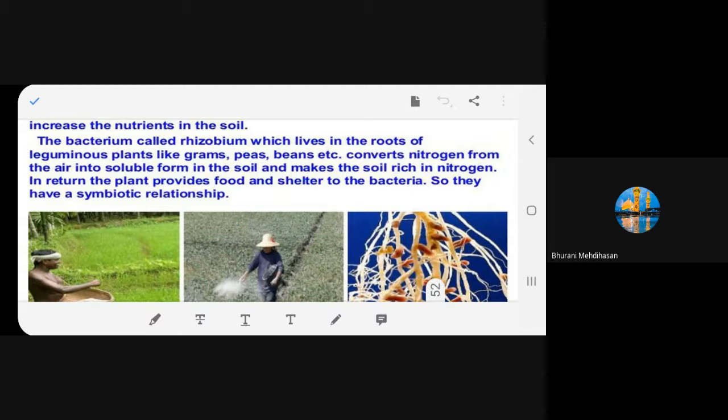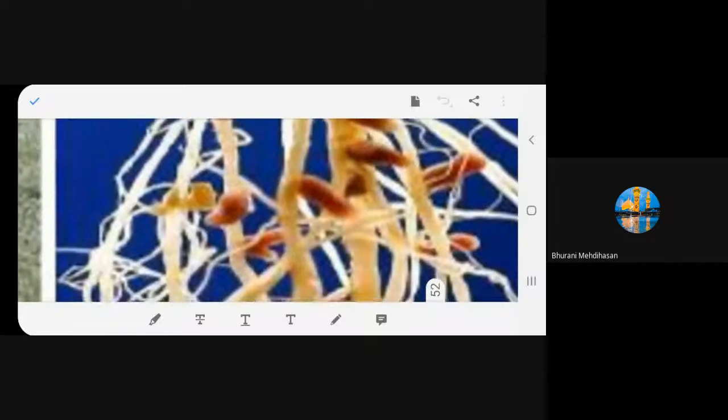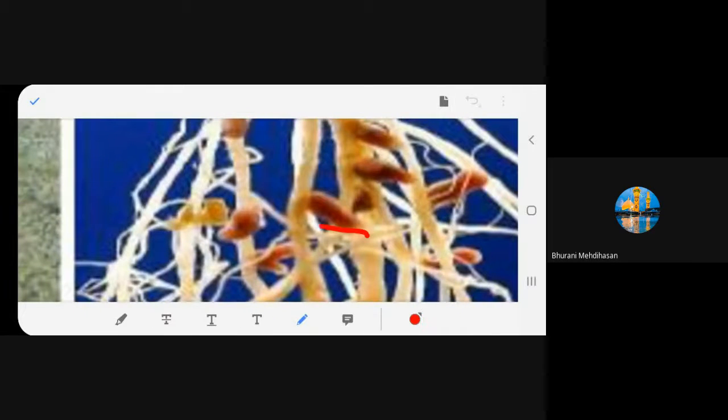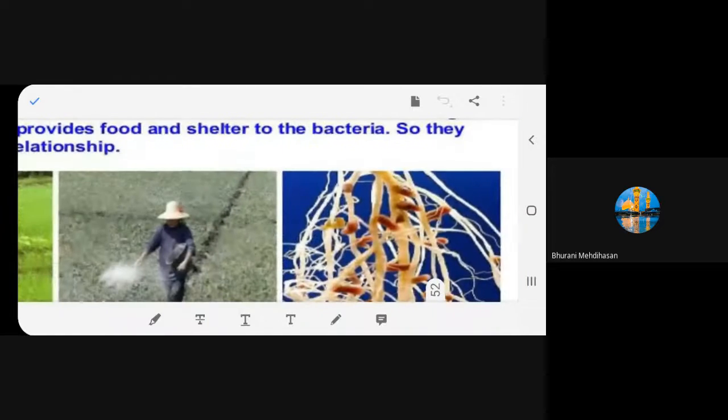So there's a relationship between them. These are the nodules. What are they, beta? These all are nodules. So the bacteria is staying in these nodules. So what is the bacteria doing? They are taking nitrogen from the atmosphere and helping the plant to make protein from this nitrogen. Whereas the plant is giving a place for rhizobium to stay, or is giving shelter as well as food. Is it clear to all of you? Yes, ma'am.